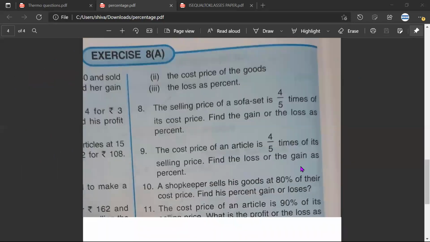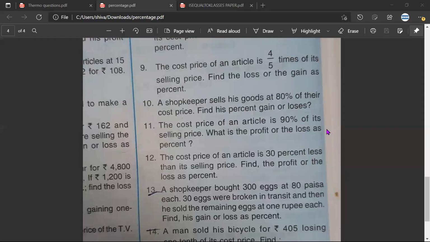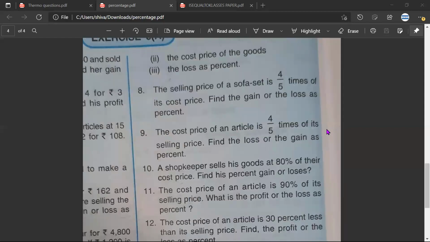Mr. Aryaman, how should we do question number 8? So 4/5 is basically 80%. If the selling price of a sofa is 4/5 times its cost price, that means let's say the selling price is 80, then the cost price will be 100. So he lost 20 rupees. So basically his loss was 20%.